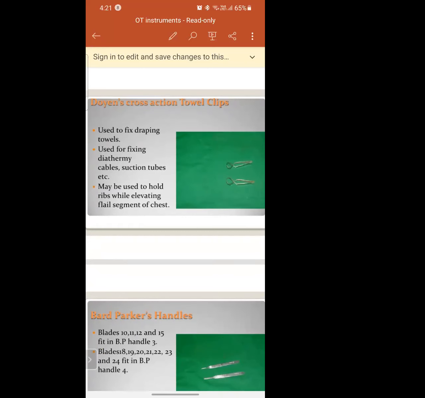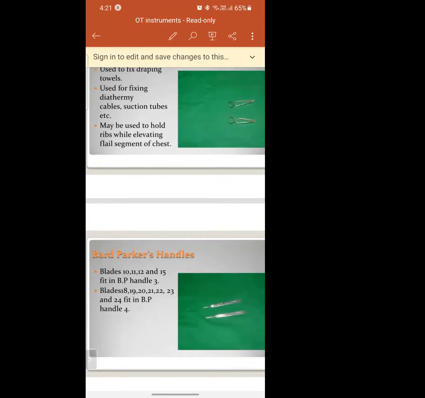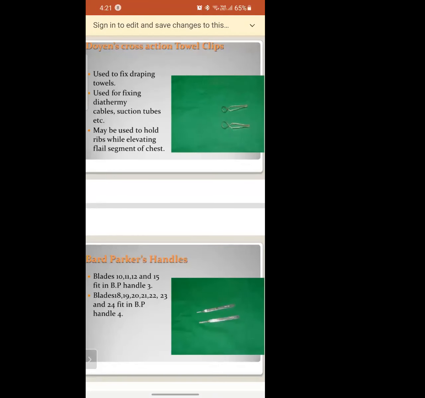And even for fixing the suction tubes. Understood? You will rarely find this type of instrument in every OT, but in big medical colleges you can find these types of instruments.